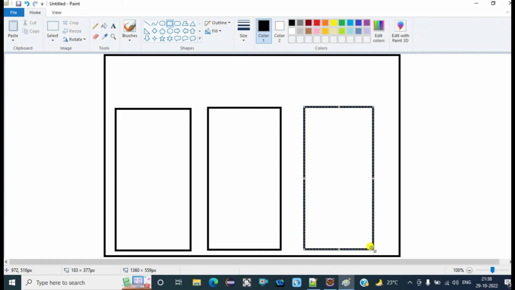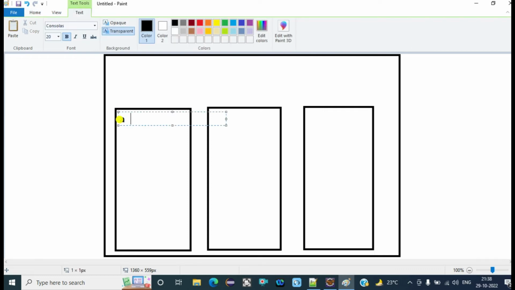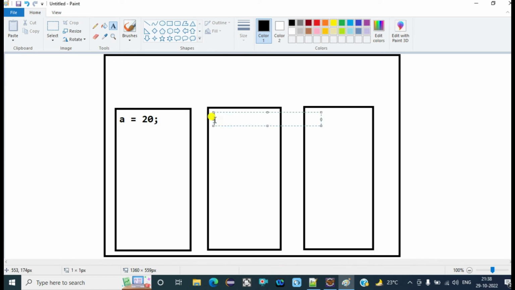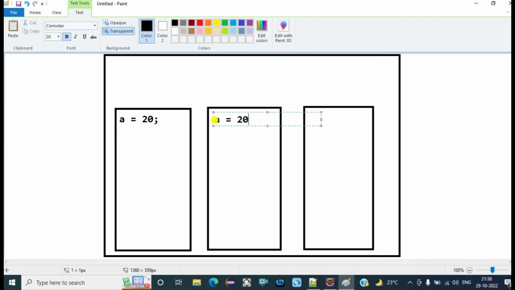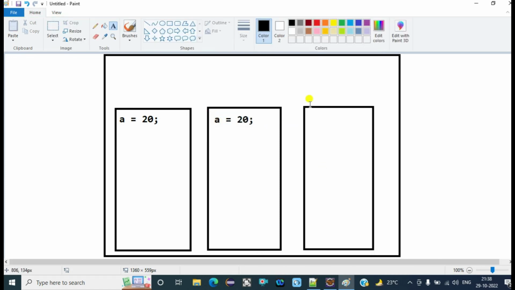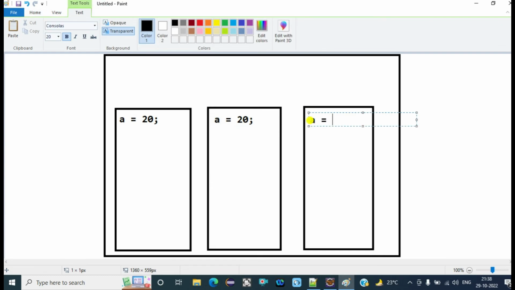The instance variable is copied inside all of these instances separately. That's why we are getting the fresh value every time we create an object.